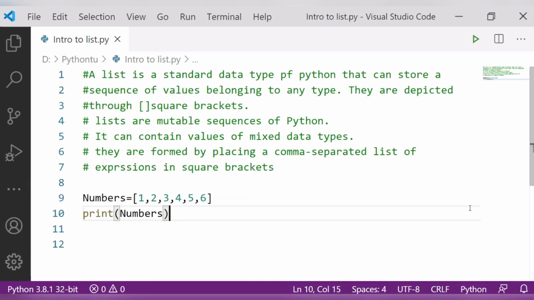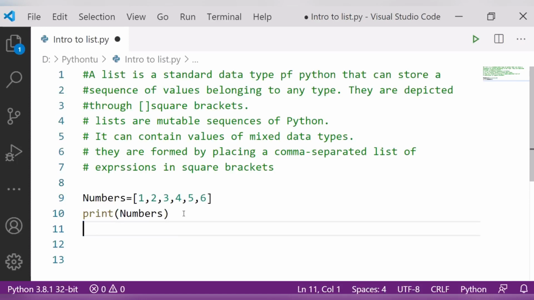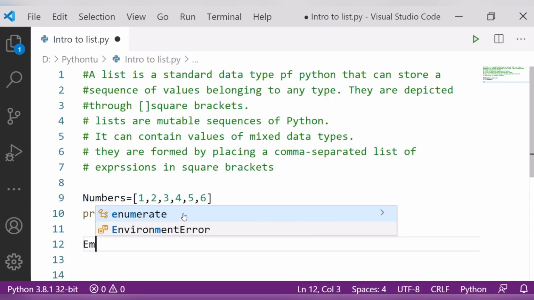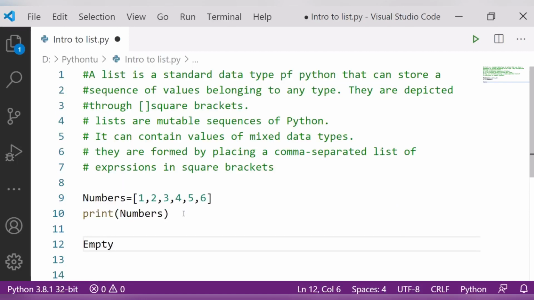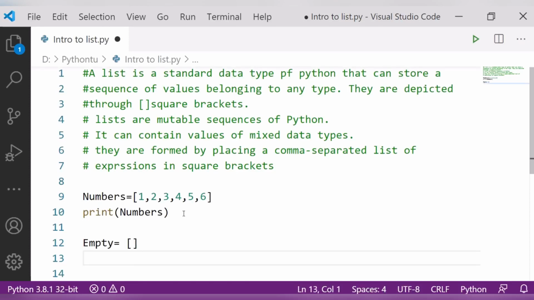Let's move forward and see one more thing. Just suppose I am writing here empty, I'll make an empty list, like this, and I will write here print empty.